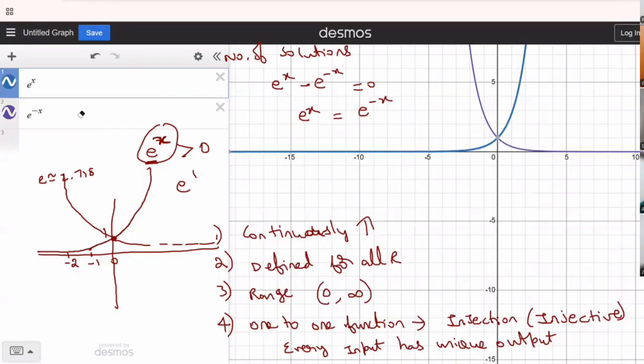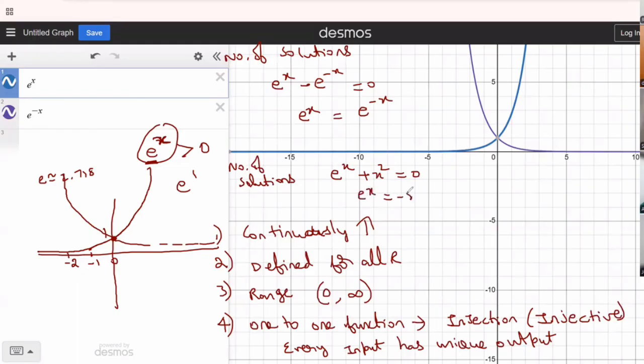Okay, let me make it a little more interesting for you. Let's say I'm going to ask you a question like e power x plus x square equal to 0. I'm asking you the number of solutions. Hope you understand what I'm actually expecting from you. Sir, no solution. Is it no solution? Yes, let's see that graphically.